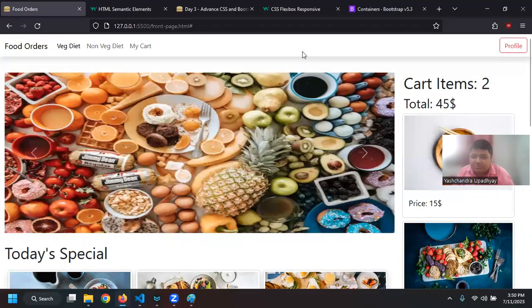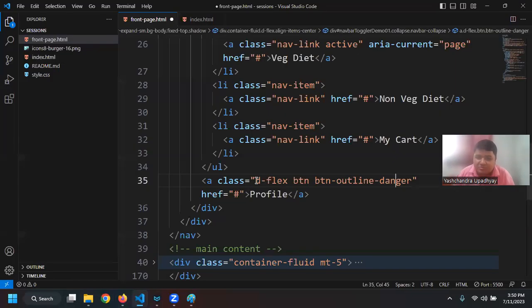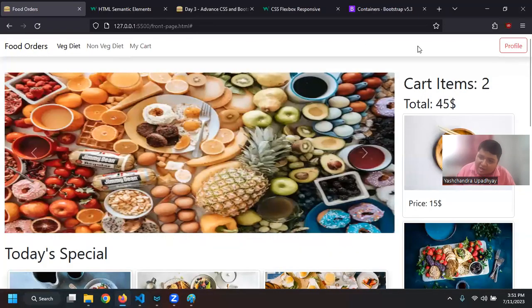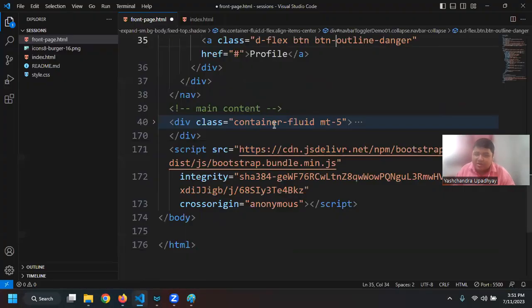That is because I have this button and then I have this button outlined in here, right? And on the navbar, if you want to get something at the end, what you have to do is you have to say d-flex. Basically, it is using CSS flex to add the content at the end, right? If you know the flexbox, you will understand how this is working. Now, this was basically my navbar. Now I will be coming to my actual content.